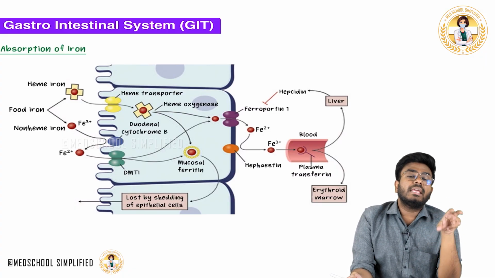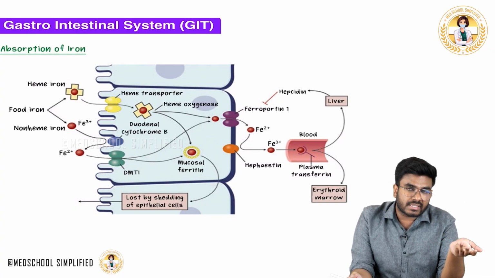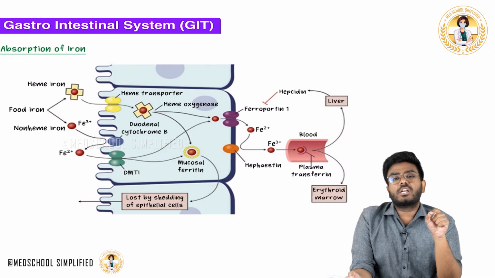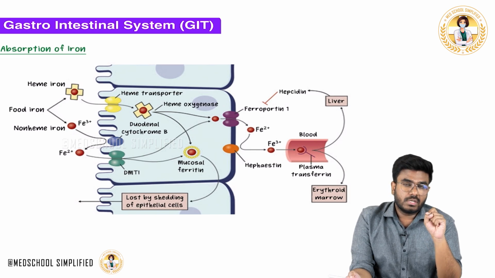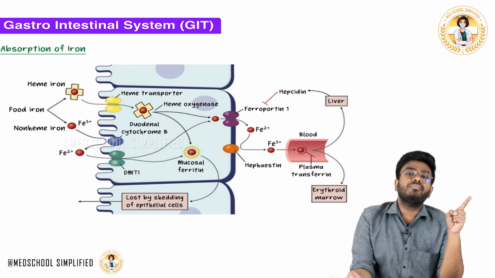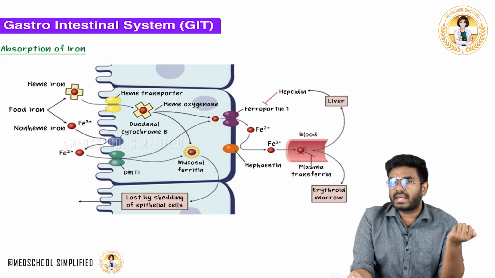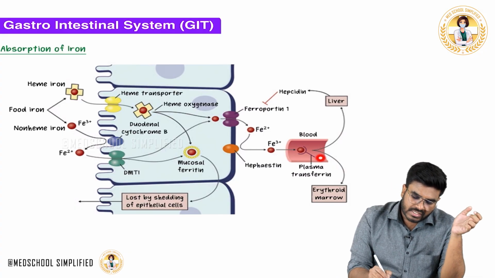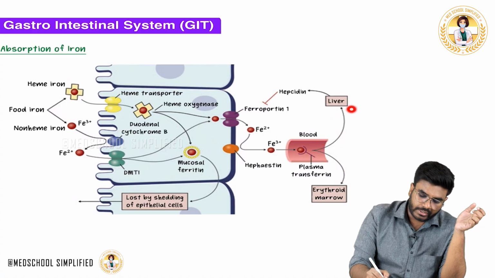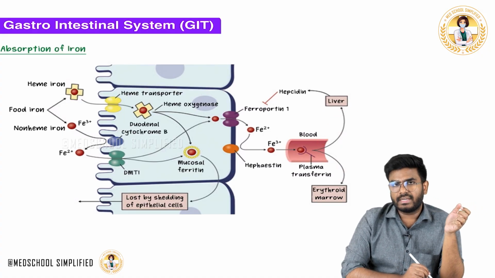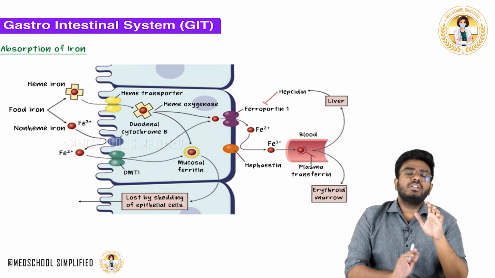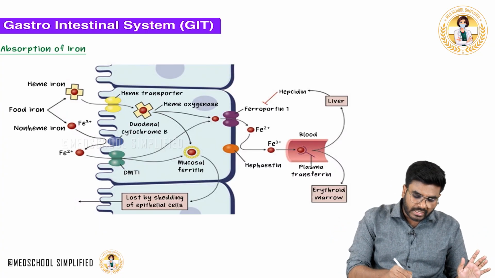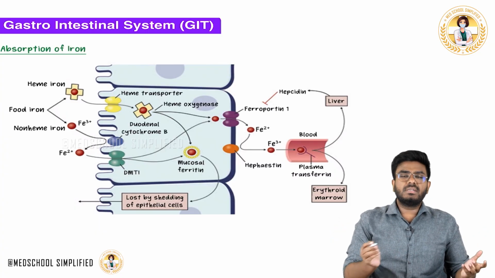We want the iron in a place where hemoglobin is getting synthesized. That's the bone marrow. So this iron in the blood needs to be transported to the bone marrow macrophages. Not only that, this iron needs to go into the liver. The liver is a storage site, and the bone marrow macrophages are also storage sites. So this iron bound with transferrin goes to the liver, a storage site, and also to the bone marrow. But once you have enough iron, you should not take any further iron. That's something basic.